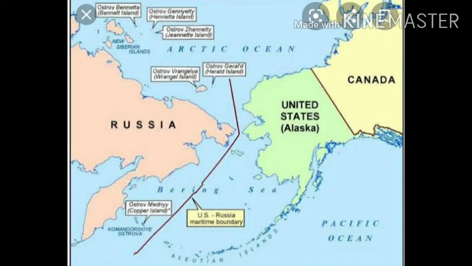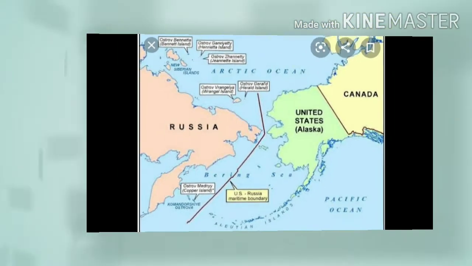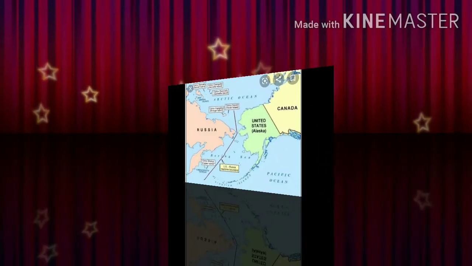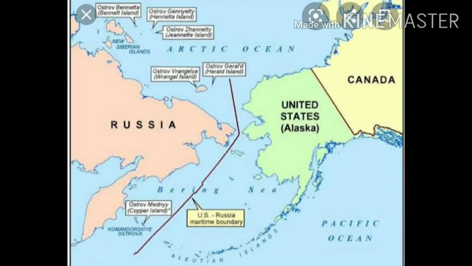What is a strait? A strait is a naturally formed, narrow, difficultly navigable waterway that connects two larger bodies of water. Most commonly, it is a channel of water that lies between two landmasses. Isthmus means a narrow stretch of land joining two large landmasses. Students, do you know North America is joined with South America by the Isthmus of Panama? The Bering Strait separates North America from Asia.